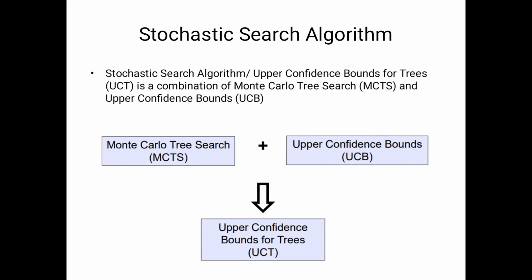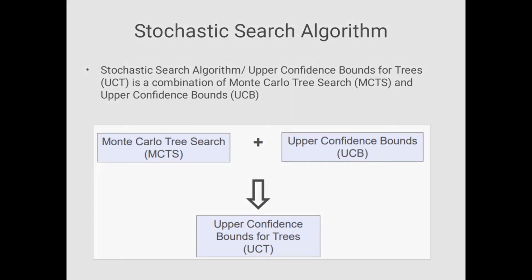Here we will see what stochastic searching is. It is a combination of Monte Carlo and upper confidence bounds. That means here we consider the time complexity of the upper limit. In these situations, maybe it may or may not work; we can't say definitely that we get the solution. So here we will consider the upper bound.